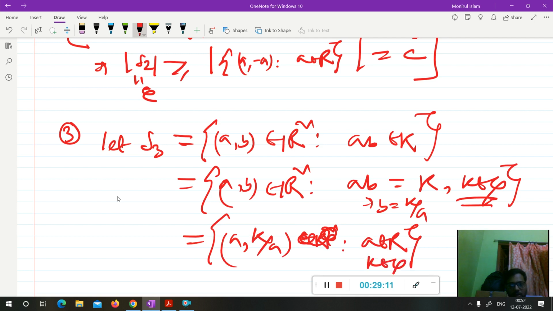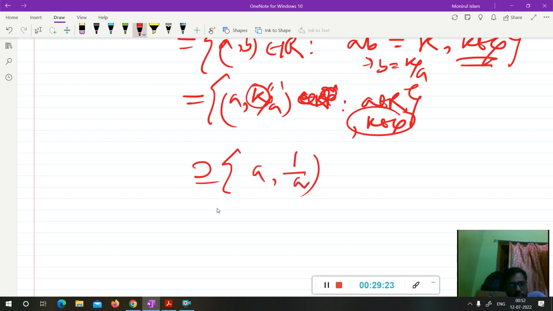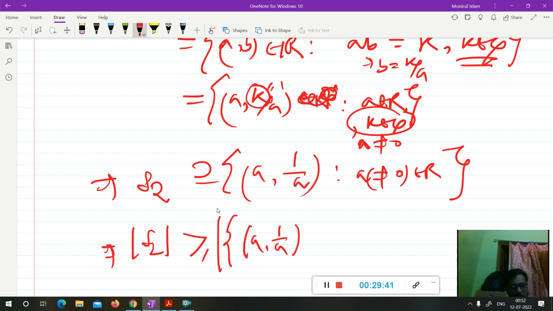K is some integer. Now you can easily tell that k is an integer, so you can put k equal to 1 also. If we put k equal to 1, then this set contains this set obviously. Here a is obviously non-zero because a is dividing, so a is a non-zero real number. Now S3 contains the set {(a, 1/a) such that a is a non-zero real number}, so its cardinality must be greater than or equal to the cardinality of this set.